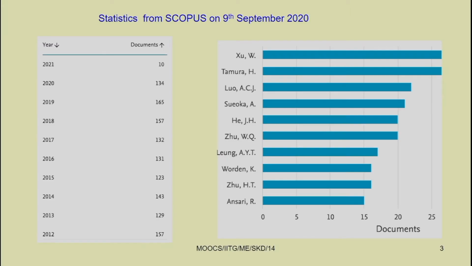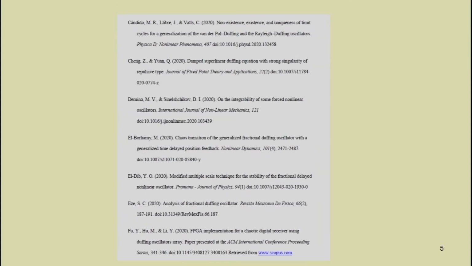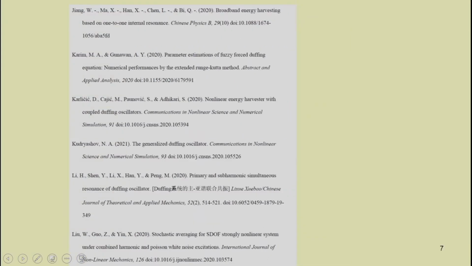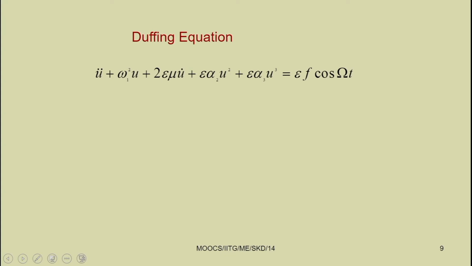Last class we also discussed the number of publications related to this Duffing equation in the last 10 years, and we have seen so many different ways. So, this analysis can be done for the Duffing equation, and the last 2 years' publications.